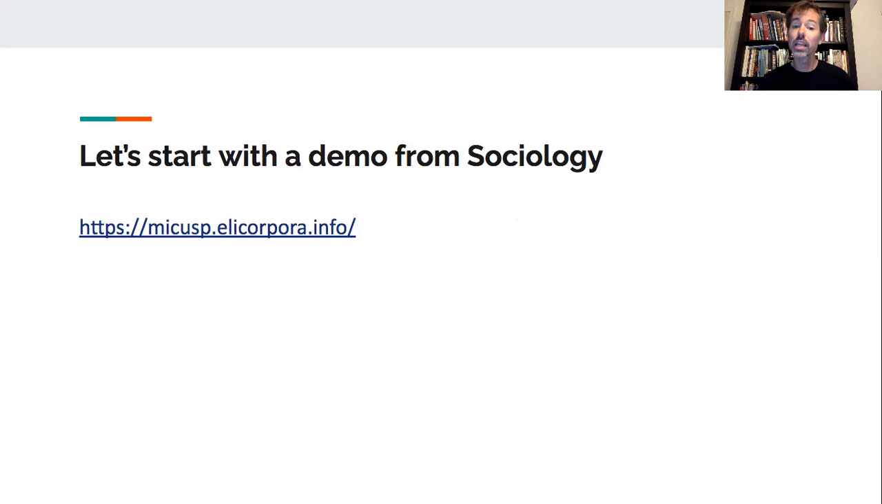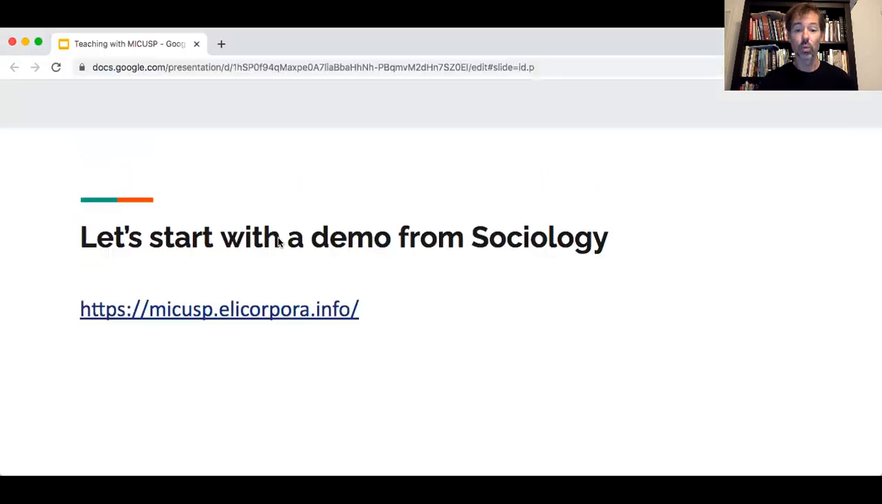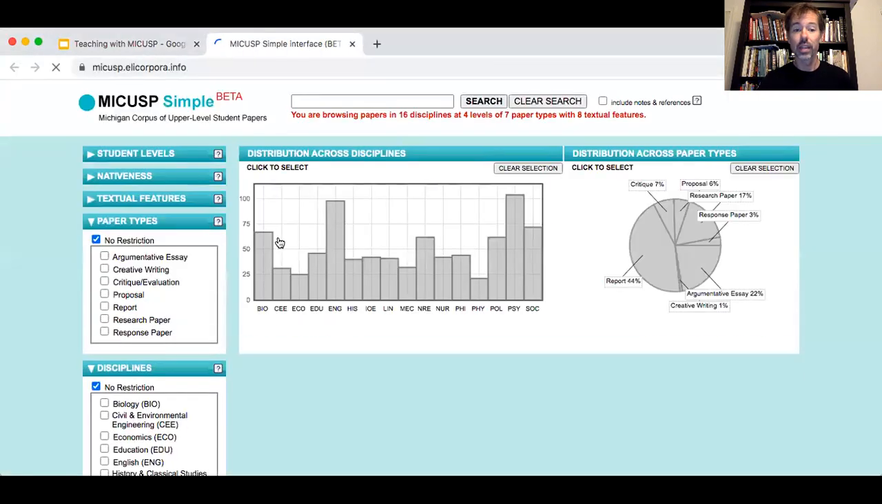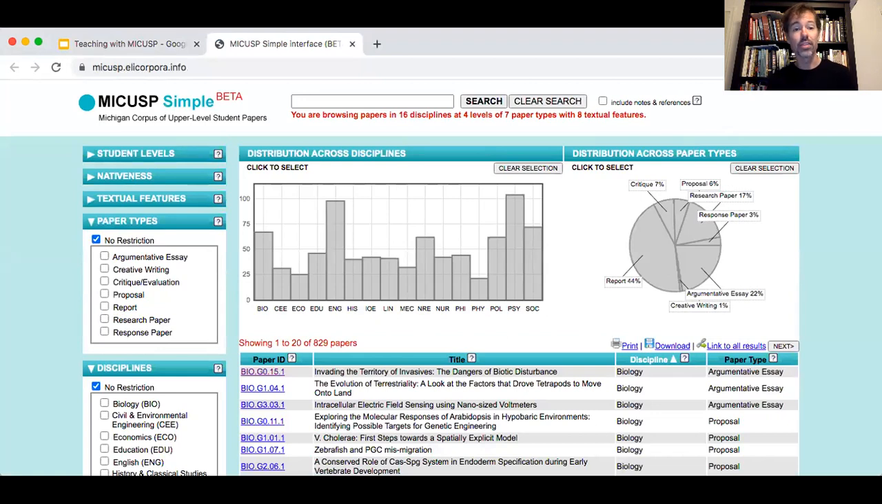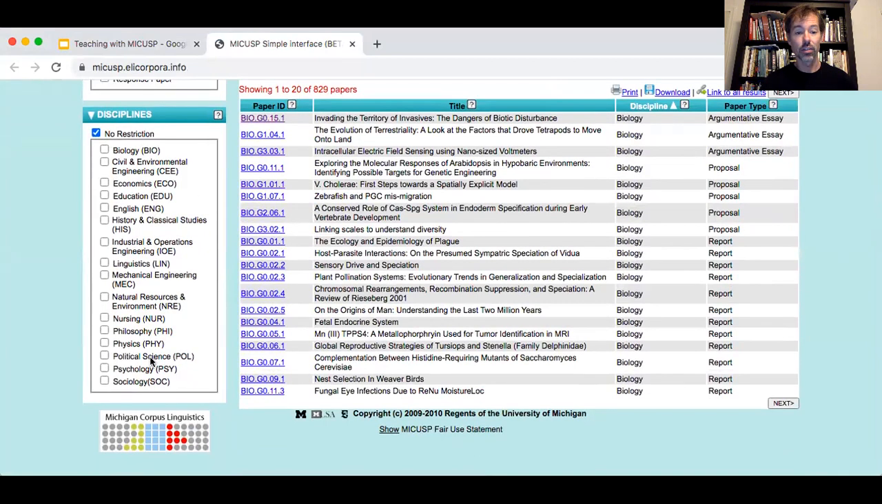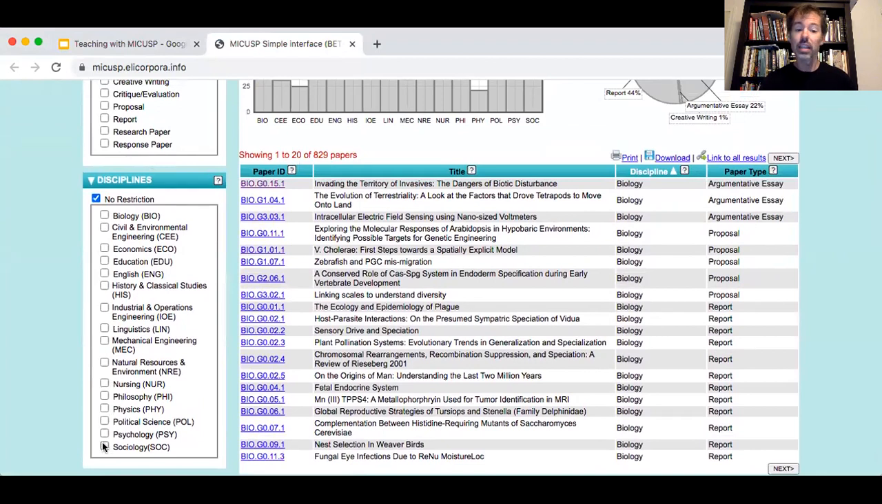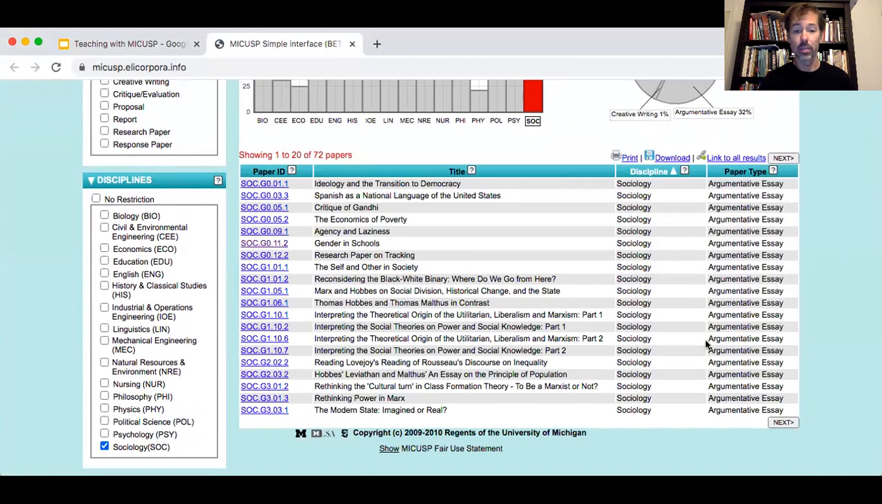And then I'd say, okay, let's look at how a text from sociology does this. And so let's see how that would work. And so then I pop up and we have the MICUSP interface. As you see here, there's a breakdown of the different disciplines. There's a breakdown of the different text types. And again, here, there's a breakdown of the different disciplines that you can select from. So I'm going to say, let's look in sociology, and I'll work through this with students in order to have them see what it is that you can do with this interface.